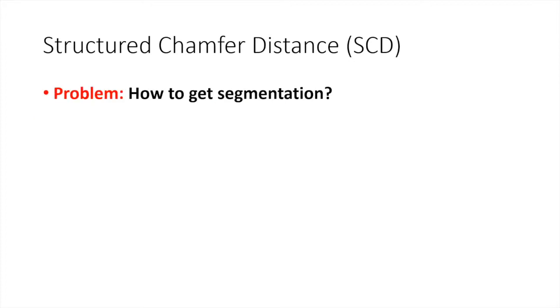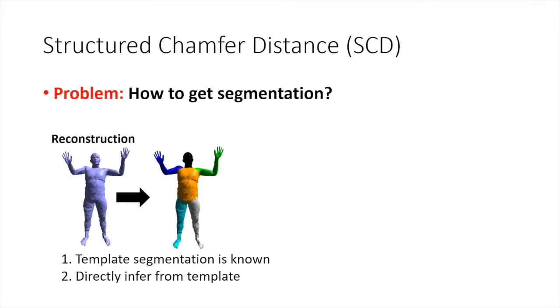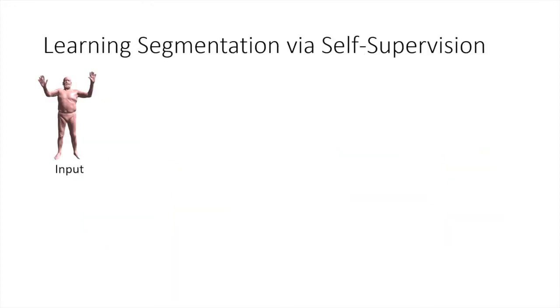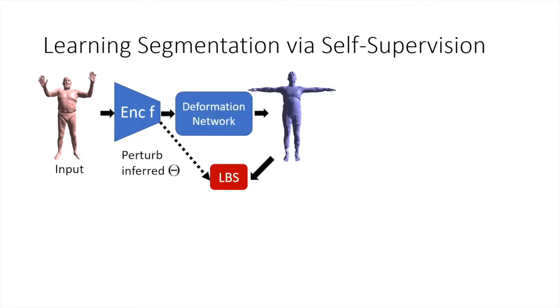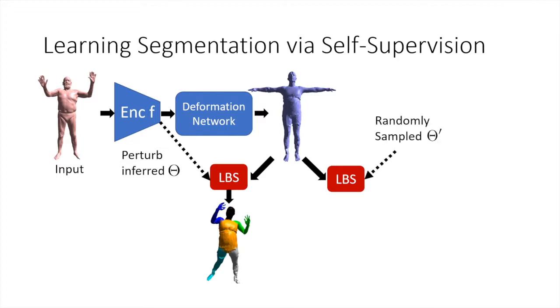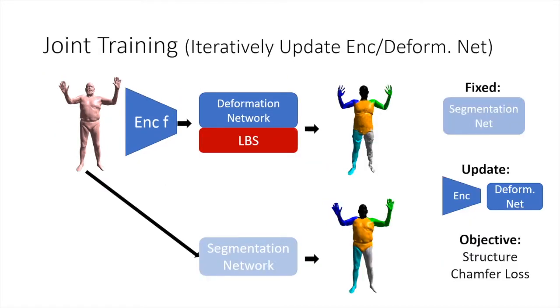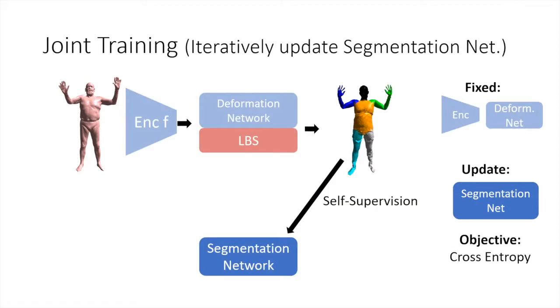But how do we get the segmentation? For reconstructions, the segmentation is given by template skinning weights, and we can directly read it. For the input data, we train a segmentation network. We do this in a self-supervised way by perturbing inferred poses, which progressively get better, as well as sampling random poses. This is used as training data for the segmentation network. During training, we alternately update the encoder-decoder network and the segmentation networks.